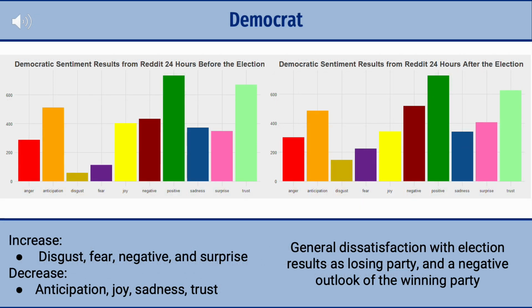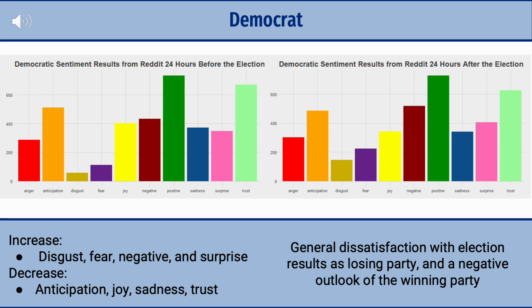When it comes to just the Democrat side of things, what we see in emotions is an increase in disgust, fear, negativity, and surprise. Now, the increase in disgust could show dissatisfaction with the election outcomes, like disappointment with the winning party. Fear could show concerns about the implications of the election results. Negativity could show just a general sense of discontent with the results as the losing party, and surprisal as it's just something that no one was really expecting, as of course in the Democratic Party many people were expecting their own party to win.